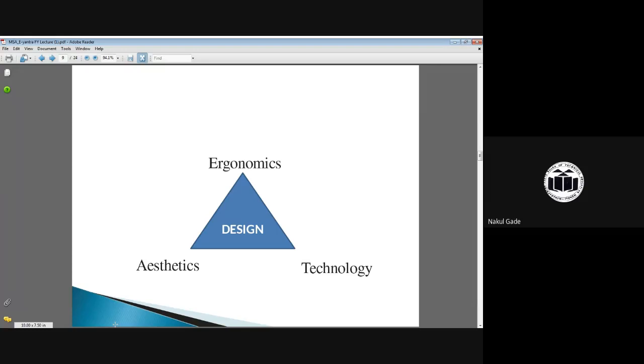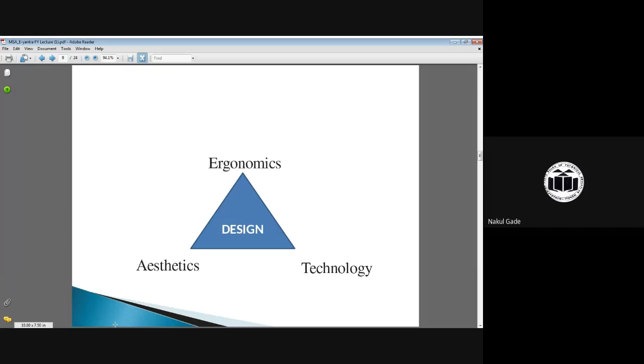So while designing any robot, there are certain important factors. First one is ergonomics, then aesthetics, and then technology. So what is ergonomics? As I said earlier, in the section on industrial revolution, in the first stage the total manufacturing process is carried out with the help of only man. In the second stage of the revolution, man was replaced by the automated robot or automated assembly. So the interference between man and machine is a very important concept.